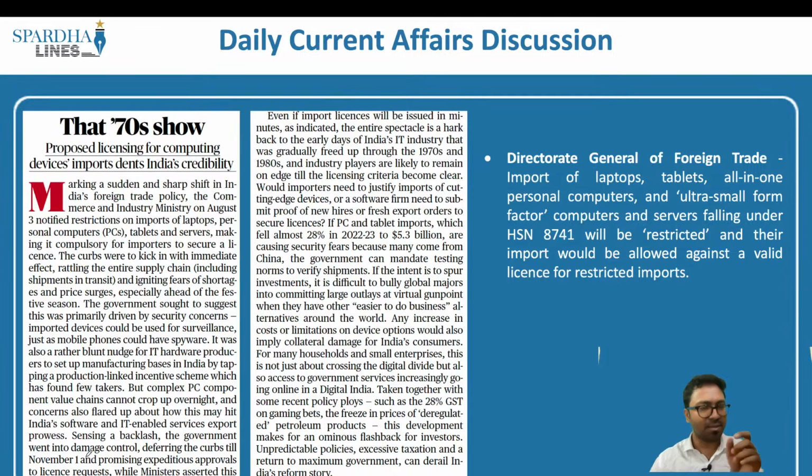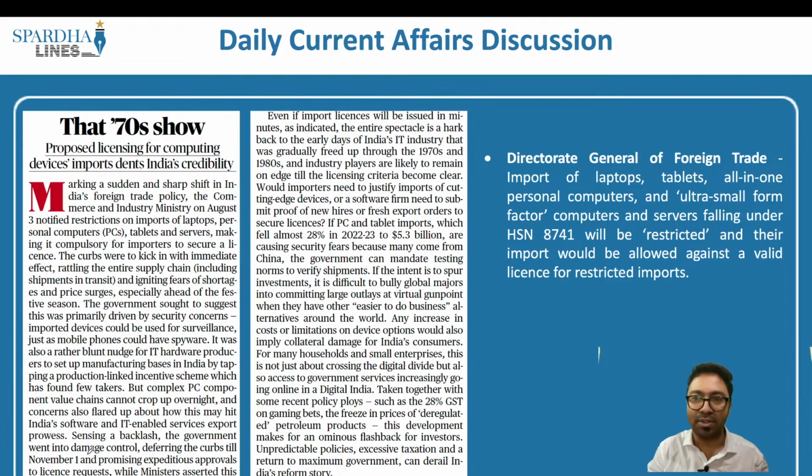This article is speaking about the economic restrictions imposed by the Government of India. We have the Ministry of Commerce, Directorate General of Foreign Trade, which has come up with restrictions imposed on the import of laptops, tablets, all-in-one personal computers, ultra small form factor computers, and so on. Why has this decision been taken? What could be the likely impact? What are the concerns associated with it, and what is the way forward, is what we have to understand with respect to this article.